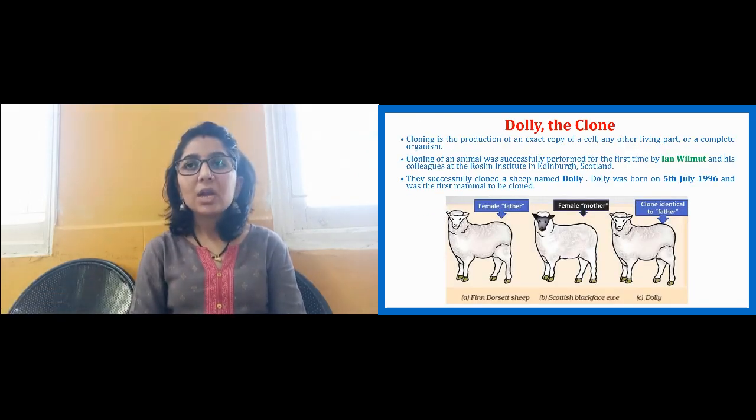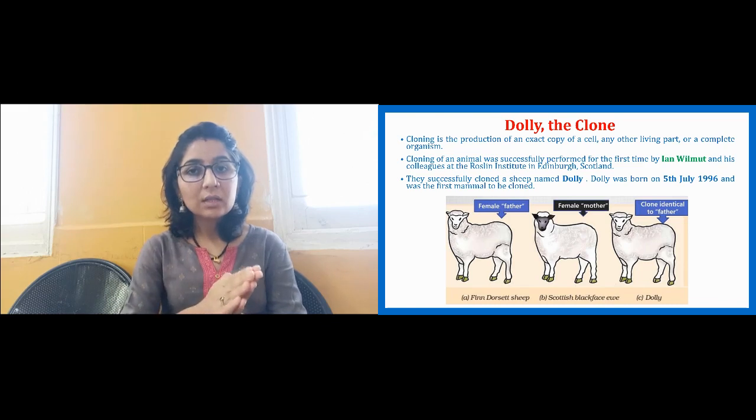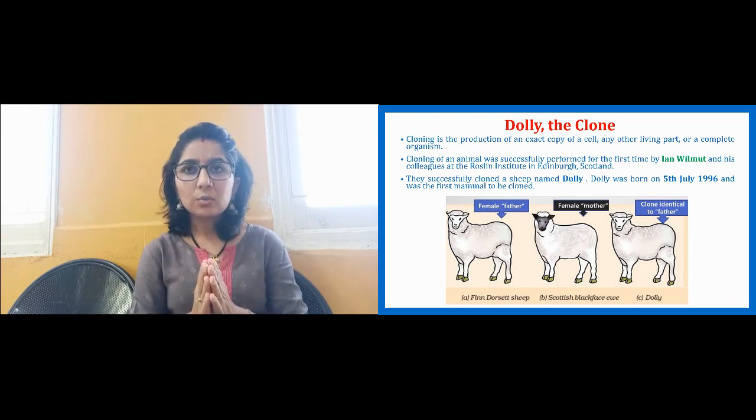Let us know a very interesting fact about a clone. Dolly was the first sheep which was cloned. The very first organism cloned was a sheep, and Dolly was the name given to that sheep. So what is a clone?